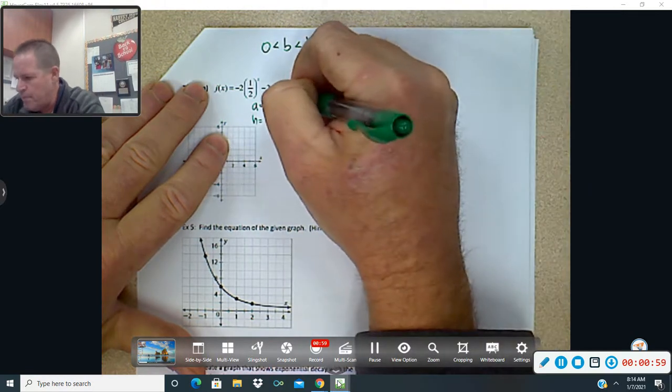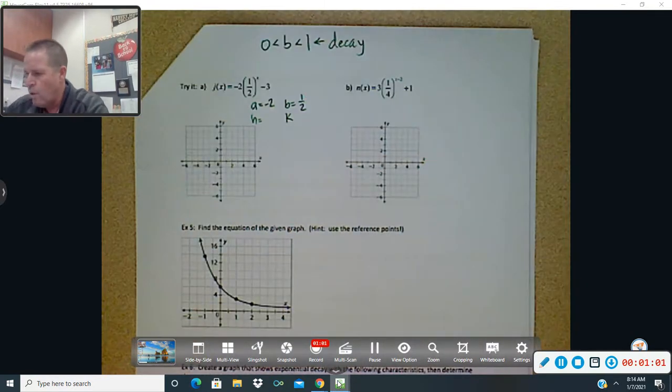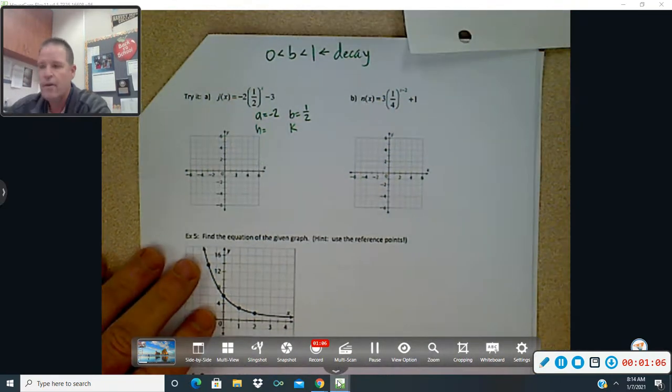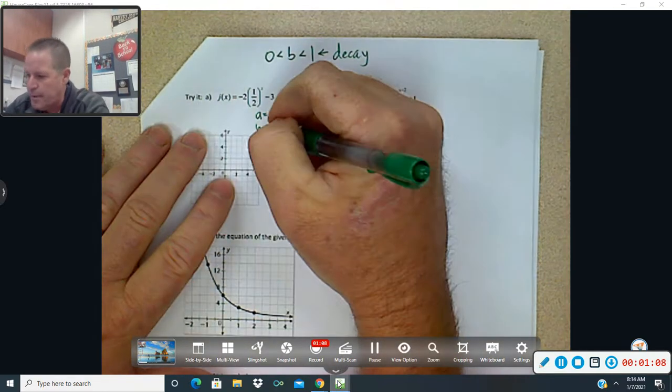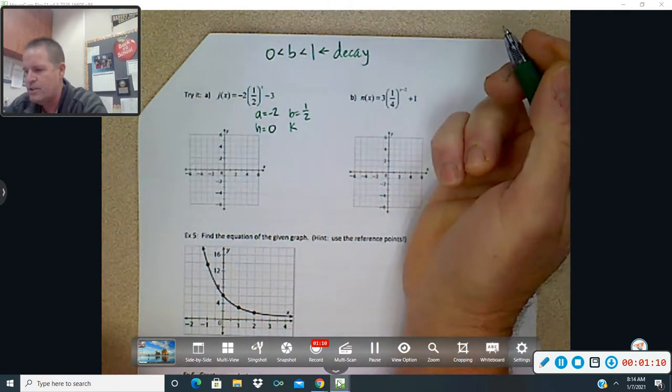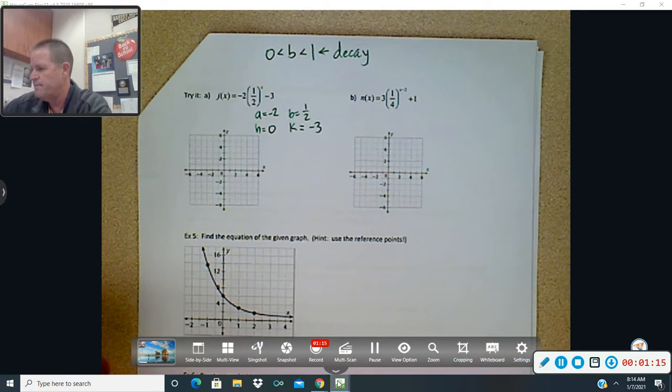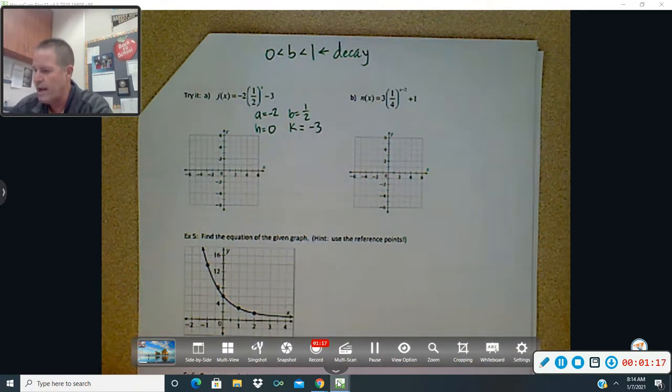B is 1/2. What is H? Now there's no number being added and subtracted there, so your H is 0, and your K value is -3. Okay, so I've got what I need there.